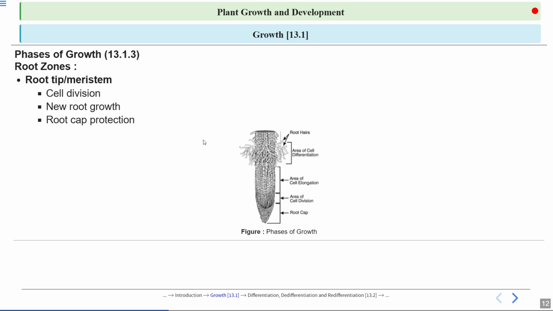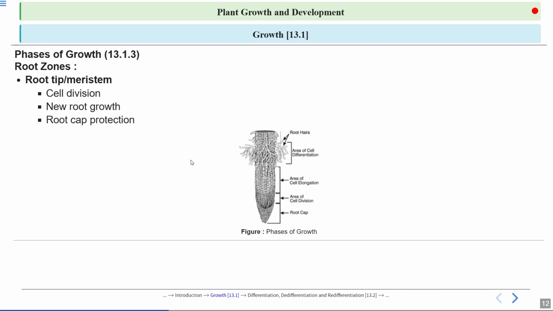Here is a picture. Here we can see different regions of the root. First there is a root cap, then we can see the area of cell division, or we can say the region of meristematic cells. Here meristematic cells continuously divide, that's why here it is written area of cell division.